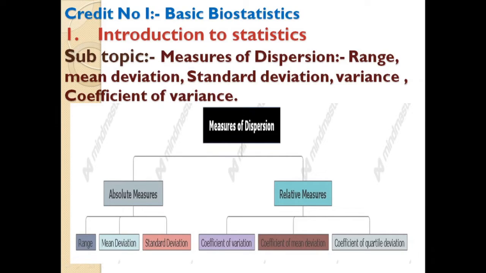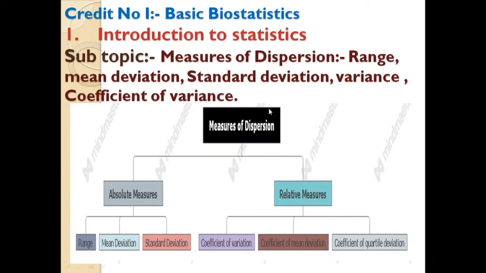As the name suggests, the measures of dispersion show the scattering of the data. Dispersion is nothing but the scatteredness of data, or the spread of that data, or the variability among that data set.